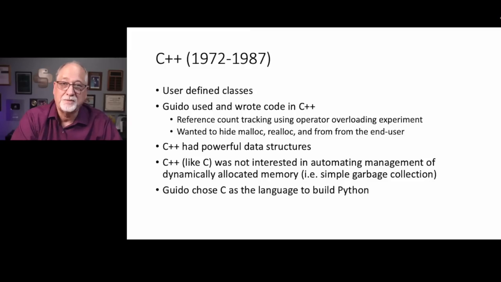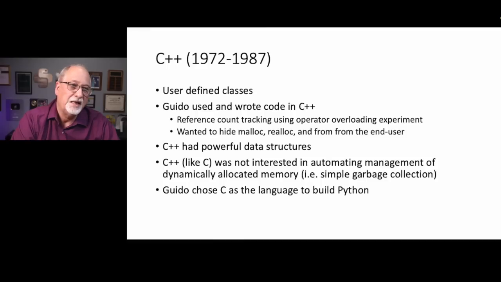So C++, something Guido used. He wrote code in it. It sounds like a series of experimentation as to, to some degree, I guess, is C++ so awesome that I can get done what I want to get done in Python in C++?